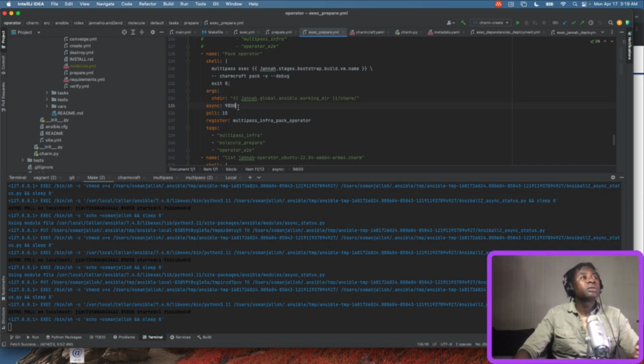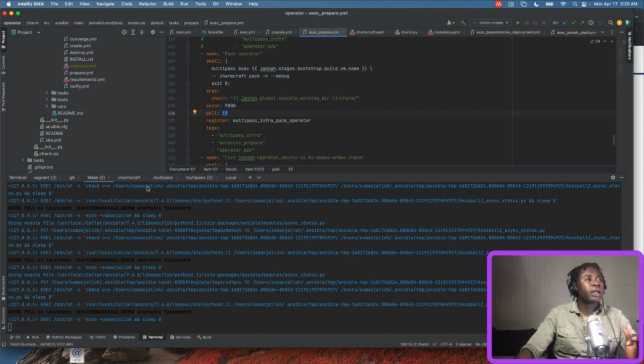So to get away from this timing out, I bumped this up to some ridiculous number like 9,800 seconds, just to make sure that it eventually runs and doesn't time out. And I poll every 15 seconds to see if it's completed or not. But obviously, it's still running.